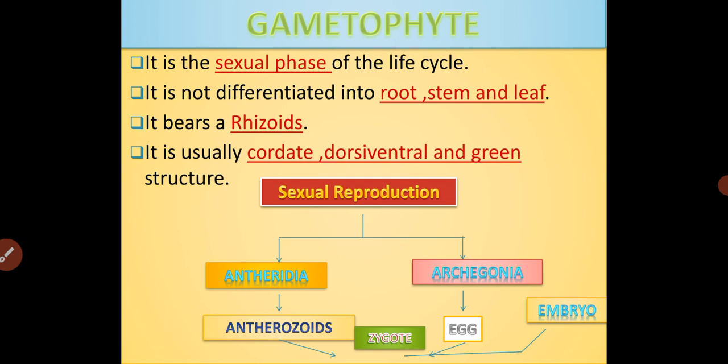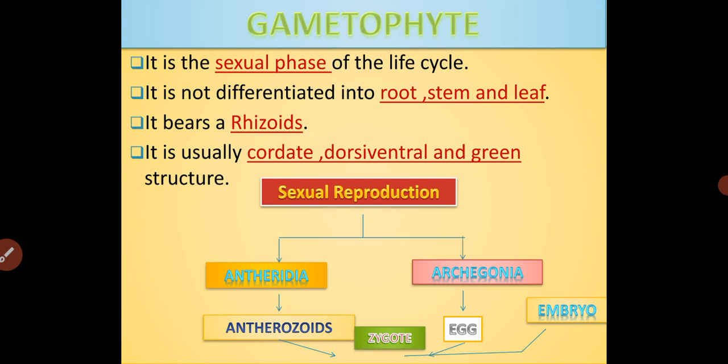This is about the gametophytic plant body. The gametophytic plant body is the stage of sexual phase, and here the plant body is not differentiated into root, stem and leaf. The fixation is carried out by the special structure called the rhizoids. These are usually heart shaped in nature, dorsiventrally flattened, and green in color. Let us go in detail about the reproduction that occurs in the gametophytic generation. As I already mentioned, it occurs through sexual reproduction by producing two structures called the antheridia and archegonia. Antheridia is the male, archegonia is the female.